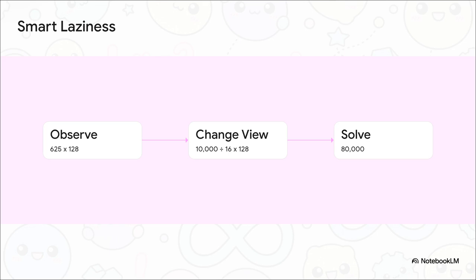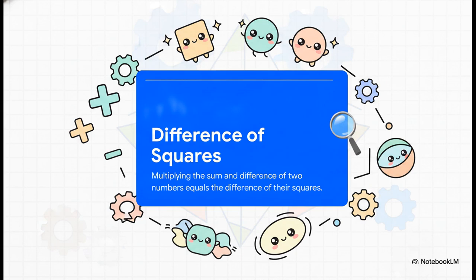For example, imagine you have to multiply 625 by 128 in your head. Trying to calculate that directly is a messy, multi-step nightmare, right? But if you just change your view and realize that 625 is exactly the same as 10,000 divided by 16, the whole problem suddenly transforms. 128 divided by 16 is 8, and 8 times 10,000 is 80,000. Boom. By seeing the structural path, instead of wrestling with the raw numbers, massive problems suddenly become incredibly easy to handle. And that concept brings us right to our mathematical master key, the difference of squares.